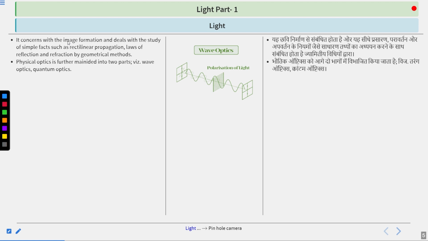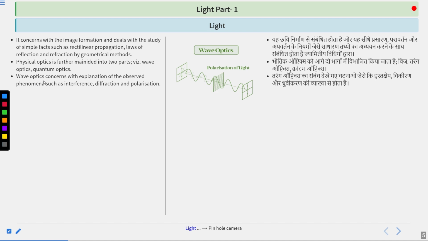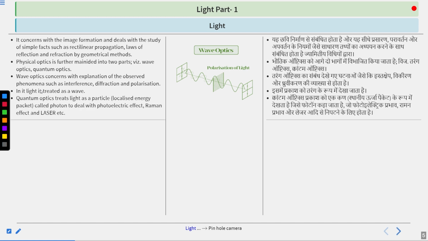Wave optics concerns the explanation of observed phenomena such as interference, diffraction, and polarization, in which light is treated as a wave. Quantum optics treats light as a particle, a localized energy packet called a photon, to deal with the photoelectric effect, Raman effect, and laser, etc.